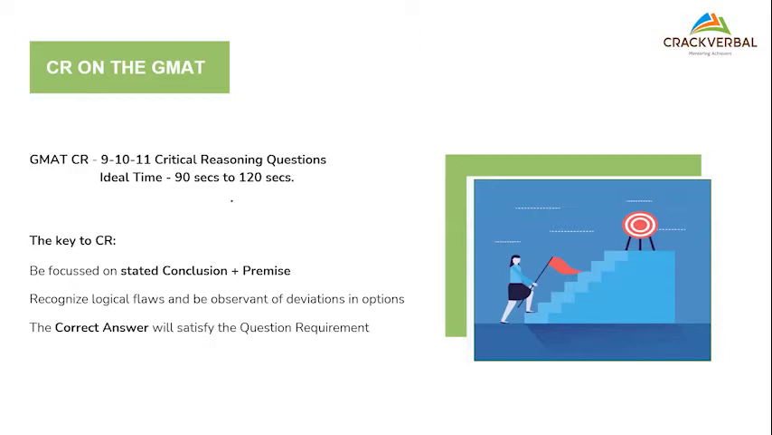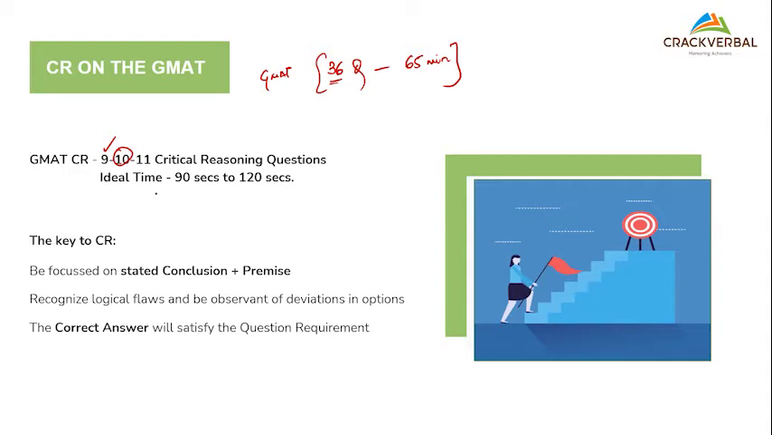Now, CR on the GMAT, as we all know, is ideally 10 questions, but a range of 9 to 10 is what we are seeing. We all know the verbal section has a total of how many questions? We've got 36 questions. Out of the 36, I would look at around 10 questions. Some say 11, but ideally 9 to 10 questions figure out of the total 36 questions that we see in 65 minutes. This is what the GMAT verbal section is all about.